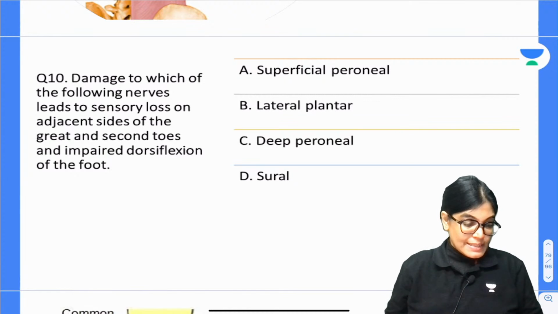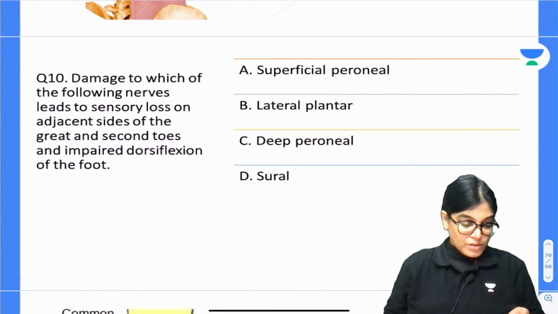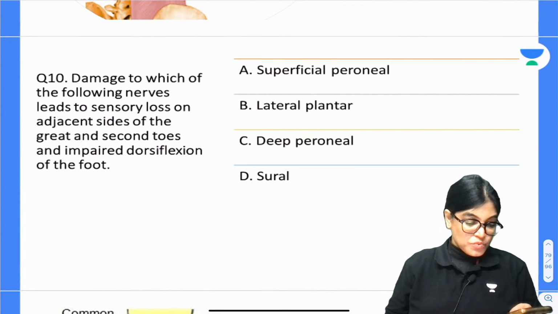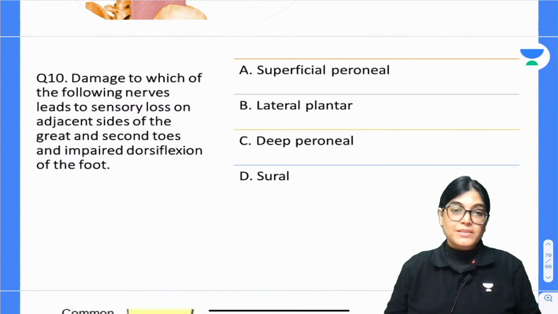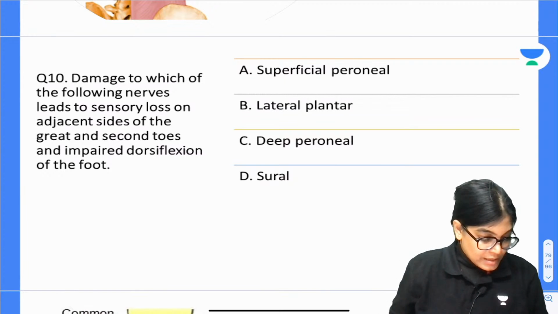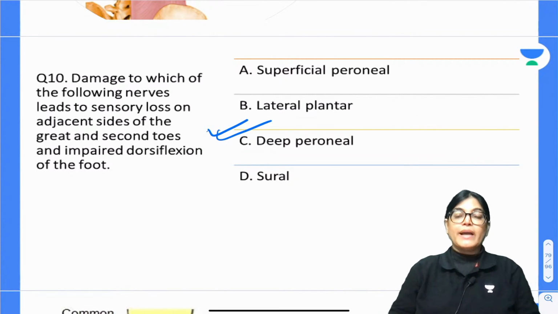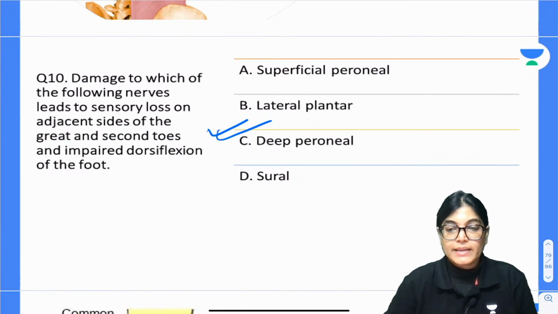So Ashwani is telling it's C. What about others? Ashwani Mishra has already given his answer. Great explanation, dear. So I am getting the correct answer from Amitav, Behra and Ashwani Mishra. They are giving an elaborate answer along with the root values. Afzal is also right. All of you are absolutely right. The deep peroneal nerve is the correct answer.